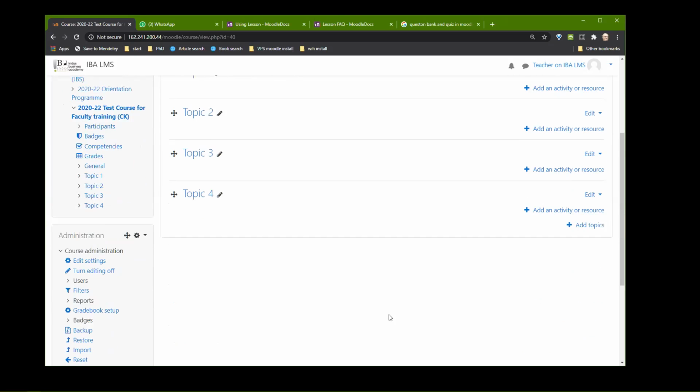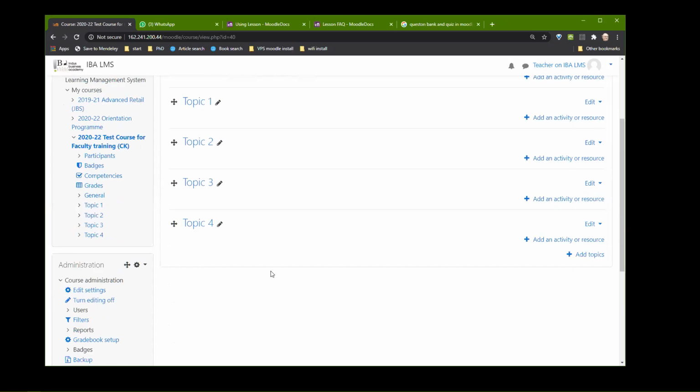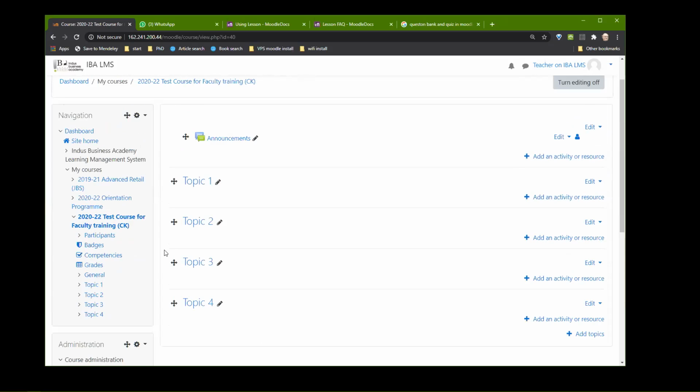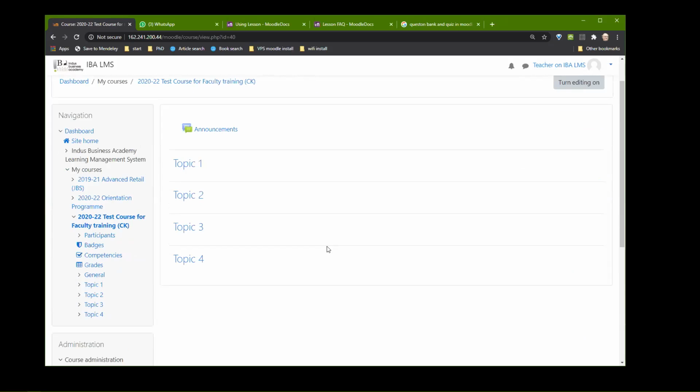All right. Now, editing, the second one, which is very important. I'm going through these because these are all important. Okay. Editing is to edit all this. All right. If I turn the editing off, then watch what happens. You can see nothing. Now it is like how the student will see it.